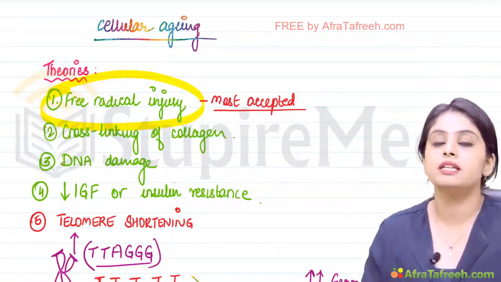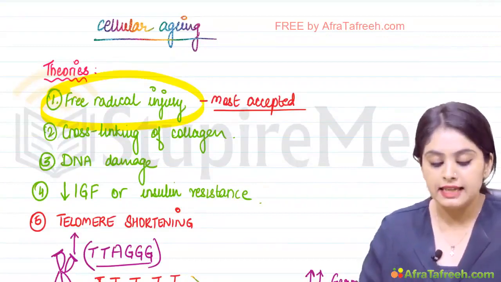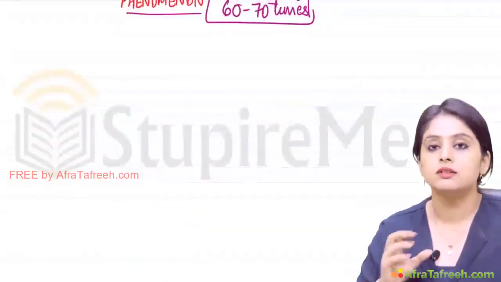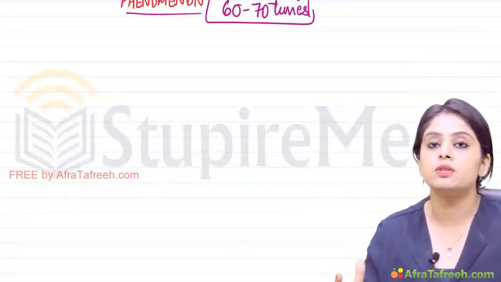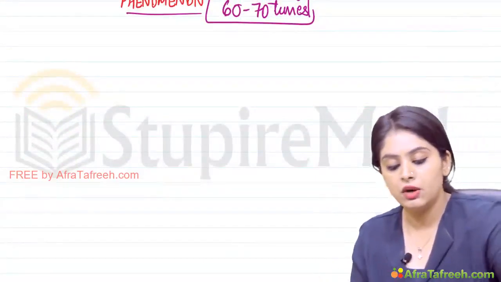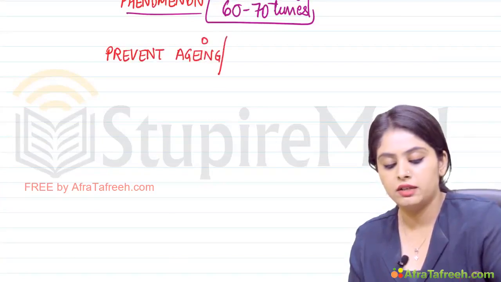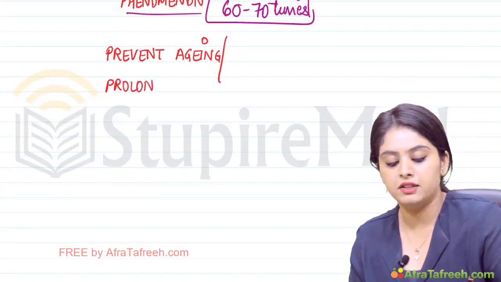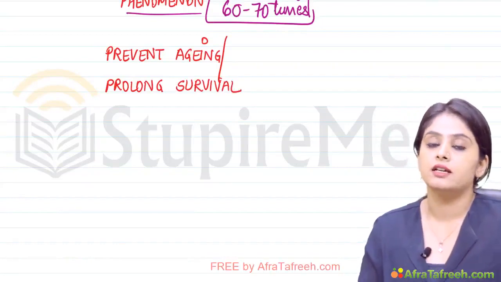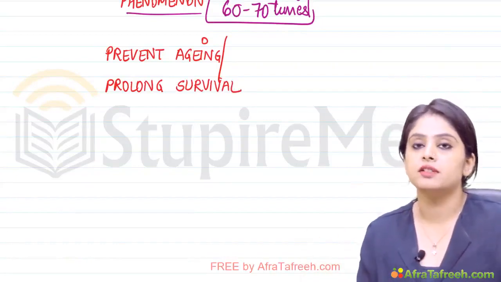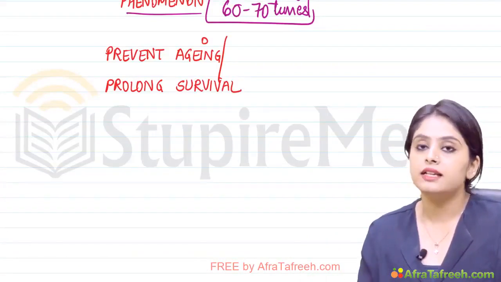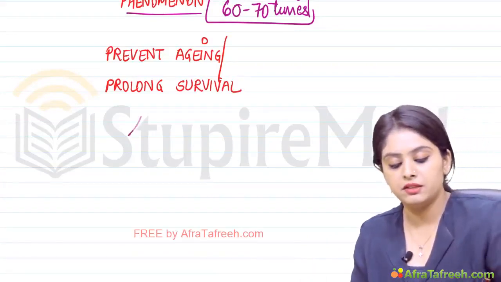Now, why was I saying in the beginning that this is a topic of research? That is because now the scientists are trying to figure out ways by which we can prolong survival. So how can we prevent aging? One way is to prevent aging, or indirectly they want to prolong survival. And for this they say they've come up with certain proteins. If you want to increase the lifespan of a person, if you want to increase the age of a person, they are saying that there are certain proteins present known as sirtuins.